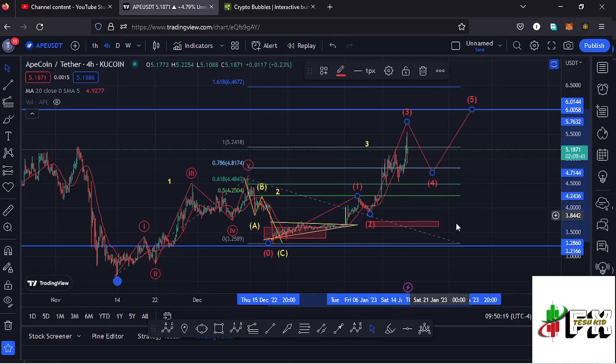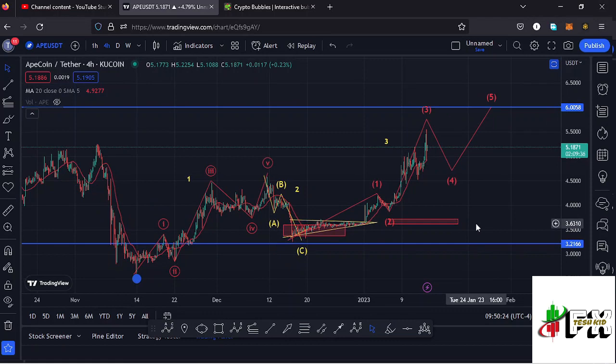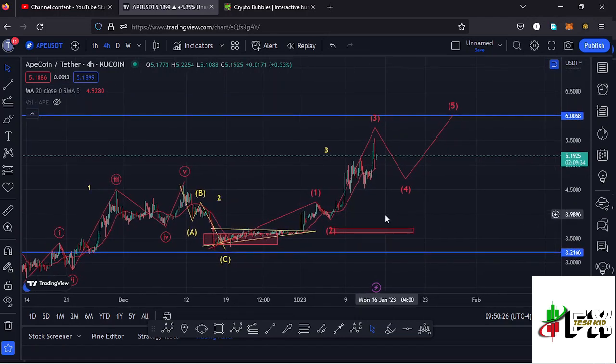And because we are in the formation of a wave 3, which is a fractal wave, which is an impulsive wave, and because of its impulsive nature, we also expect to see fractal waves in formation.